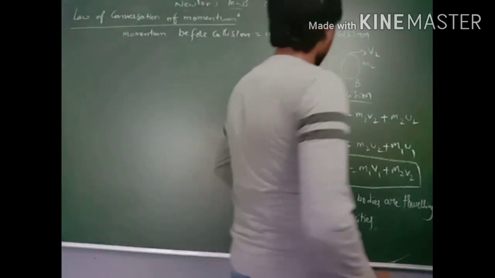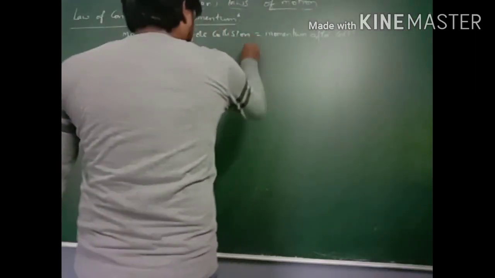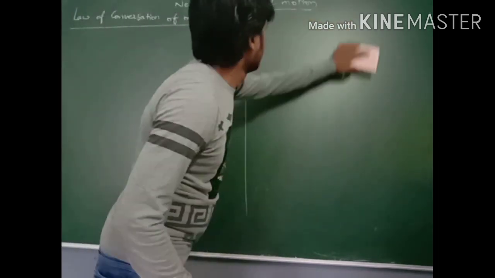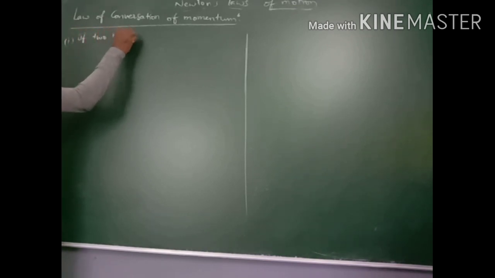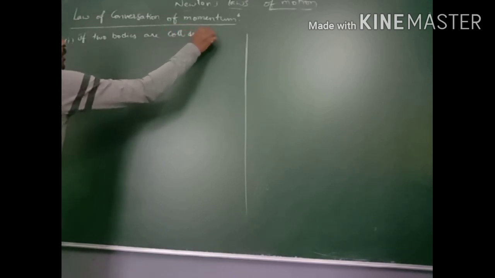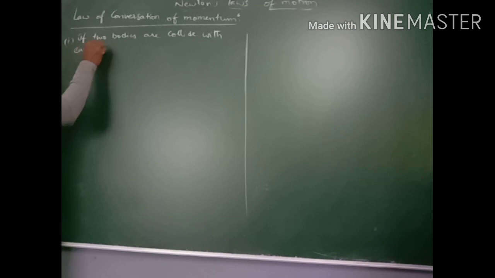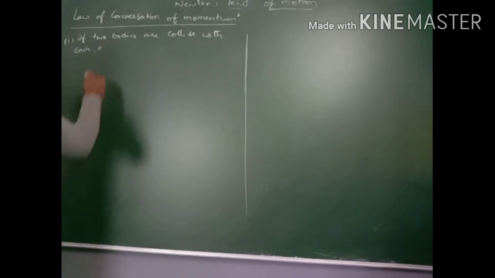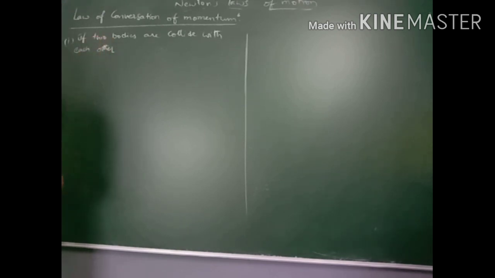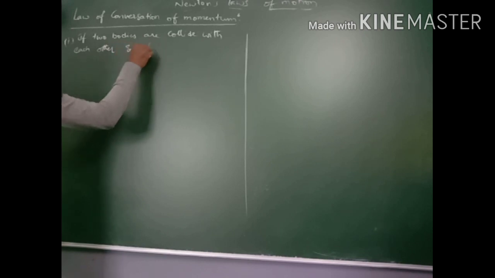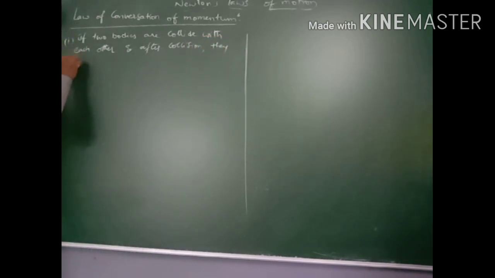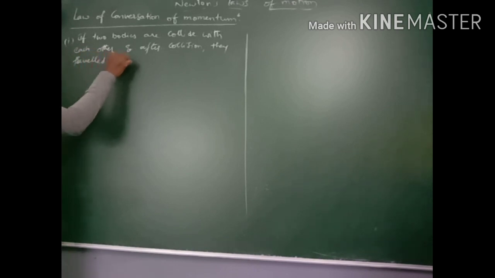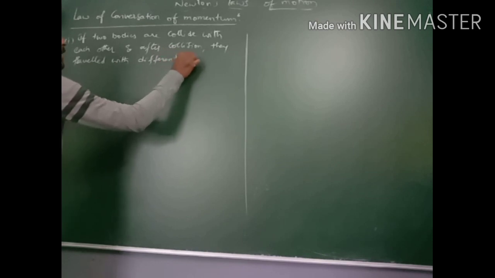Case 1. If two bodies collide with each other and after collision they travel with different velocities.